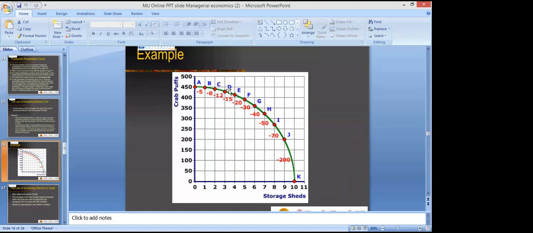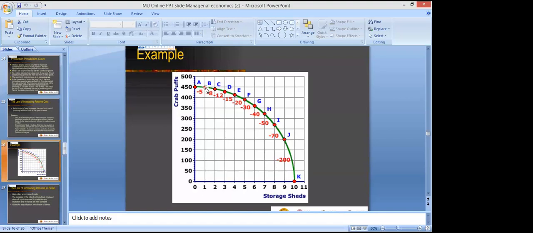This is the curve. This is the production possibilities A, B, C, D, E, F, G, H, I, J, K. These are the production possibilities that are shown on the PPC curve. And as you can see, you have to give up more and more of graph perfs to have more storage sheds. Right? So basically, this is the reason you have to give up. So its shape is concave to origin, because the rate of opportunity cost is increasing, right?